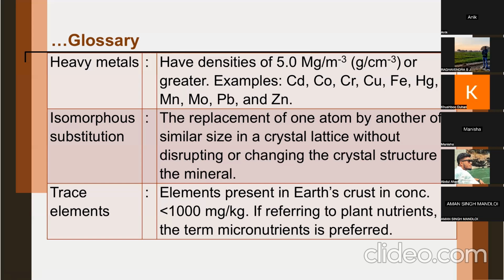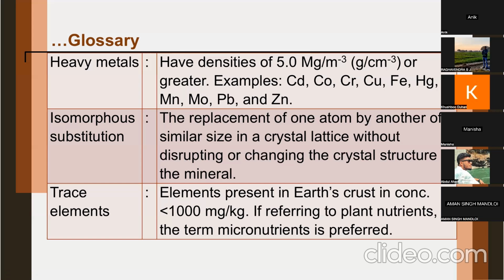Any metal having such density is called a heavy metal. Generally they also have an atomic number more than 23. Examples are cadmium, cobalt, chromium, copper, iron, mercury, manganese, molybdenum, lead, and zinc.